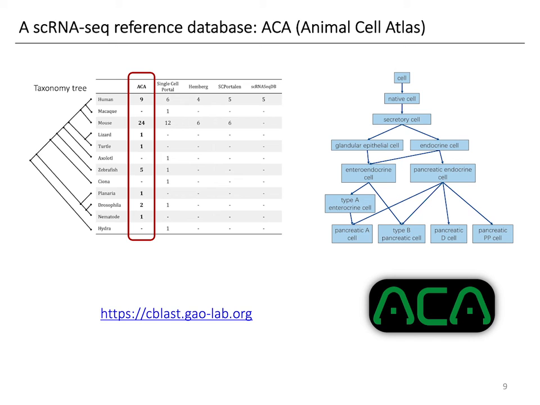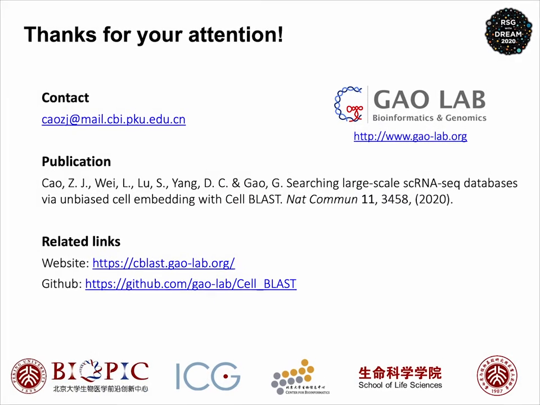Along with CellBlast, we also built a well-curated single-cell RNA-seq reference database called the Animal Cell Atlas. We annotated all cells with cell ontology, which is a structured, controlled cell type vocabulary, so that the annotations can also be comparable across datasets. We also provide an easy-to-use web-based cell querying portal based on CellBlast and ACA, so check it out if you're interested.